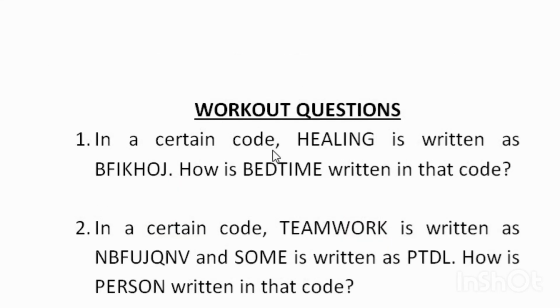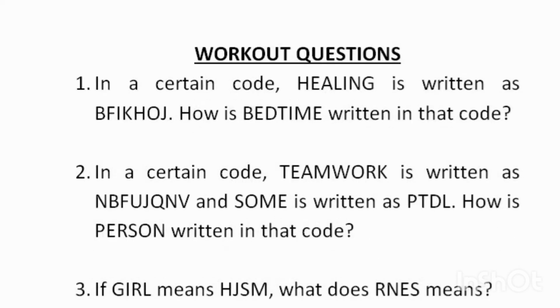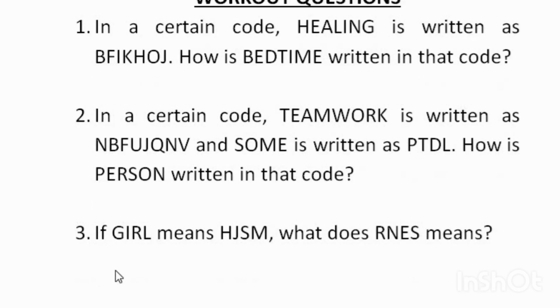Going to the workout questions. The first question, in a certain code, healing is written as BFIKHOJ. How is bedtime written in that code? Second question, in a certain code, teamwork is written as NBFUJQNV and sum is written as PTDL. How is person written in that code? Third workout question, if girl means HJSM, what does RNES mean?